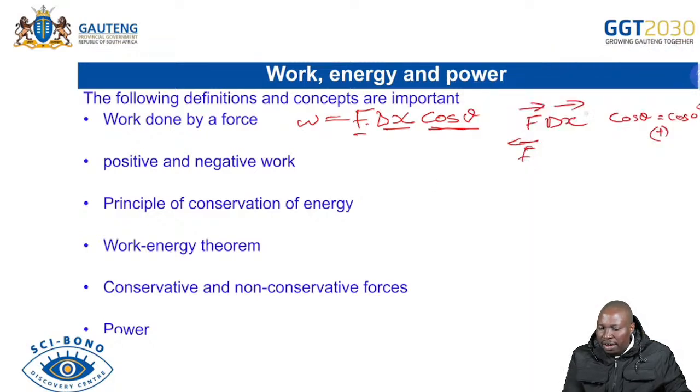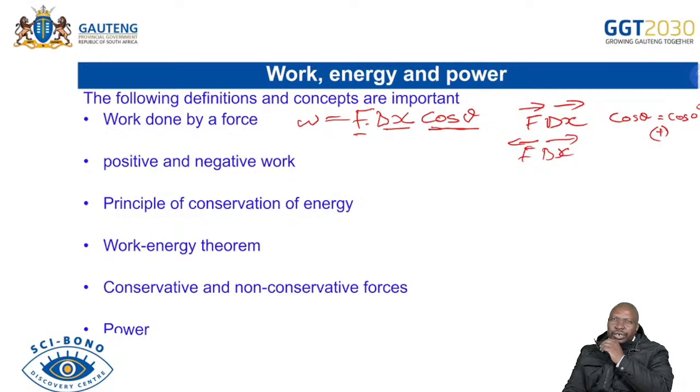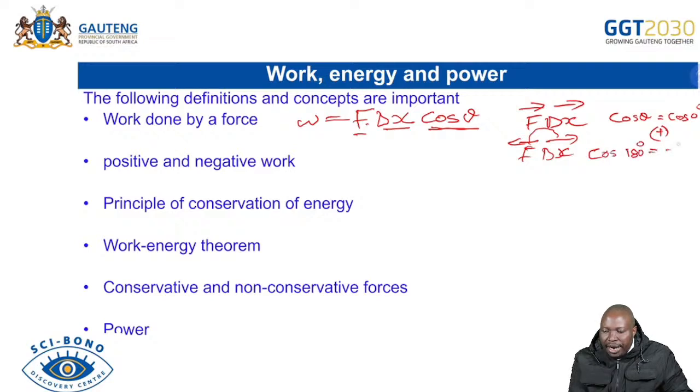But now, when the force and delta x are moving in opposite directions, like we talked about with tension in the last question when we dealt with Newton's laws, then our angle becomes 180. And if you check in your calculator, cos 180 degrees gives you minus 1. It shows you that negative work is done when the force and displacement are in different directions.